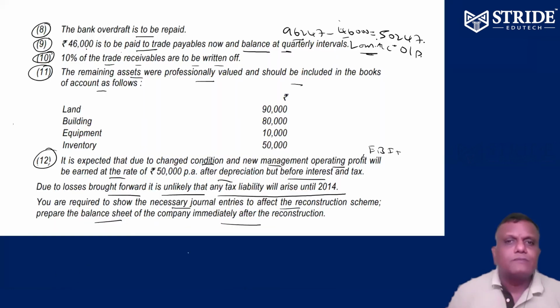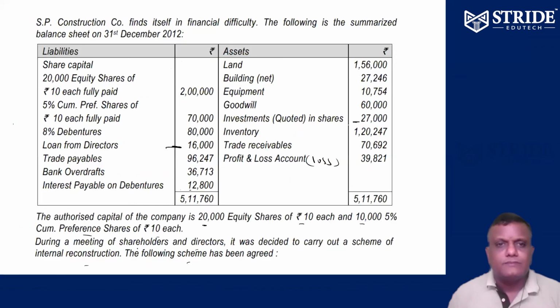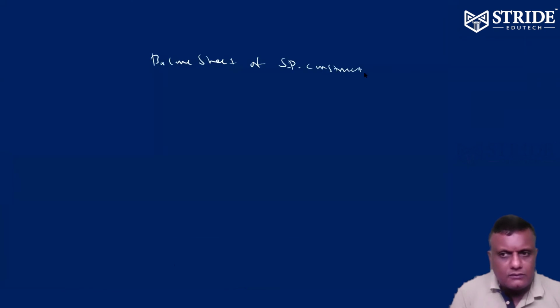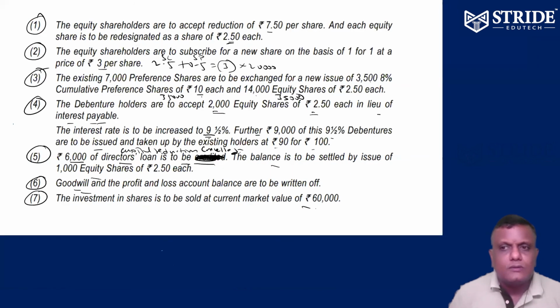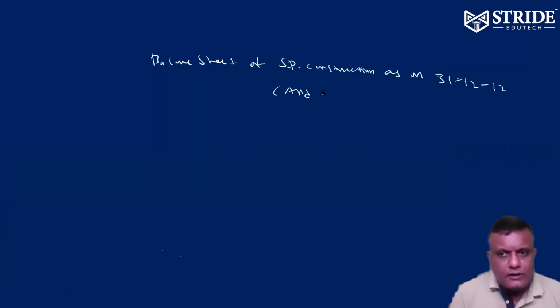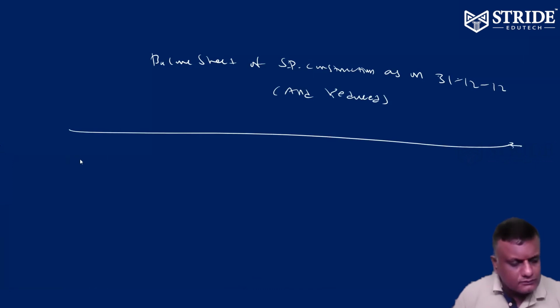So the balance sheet of the company SP Construction, as on 31/12/2012, unreduced. Amount in rupees.